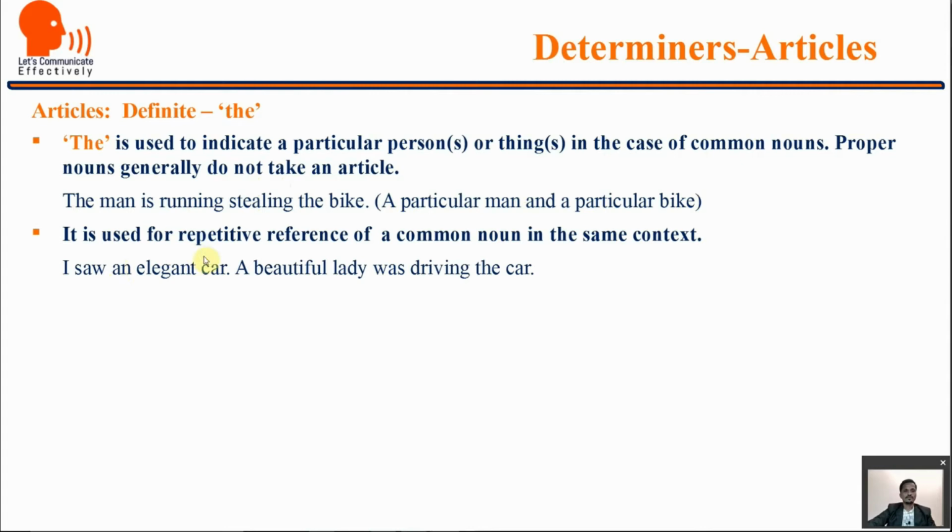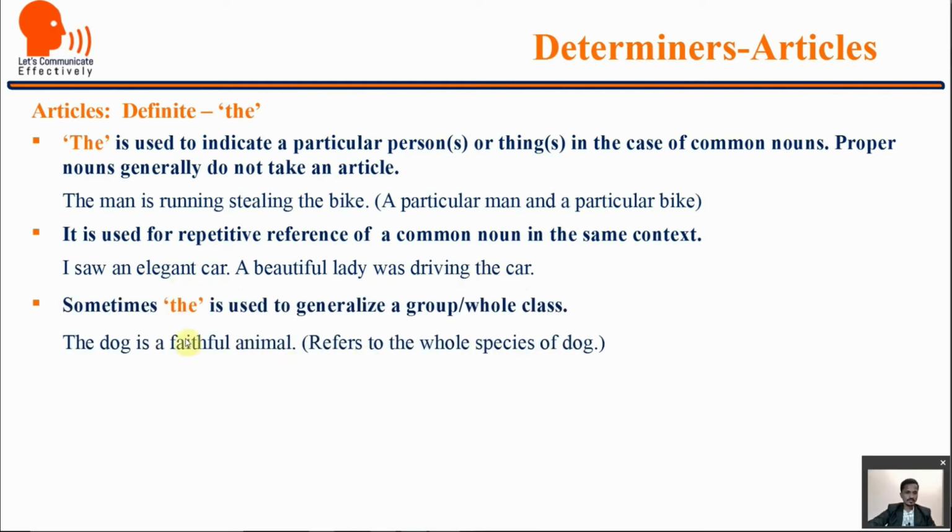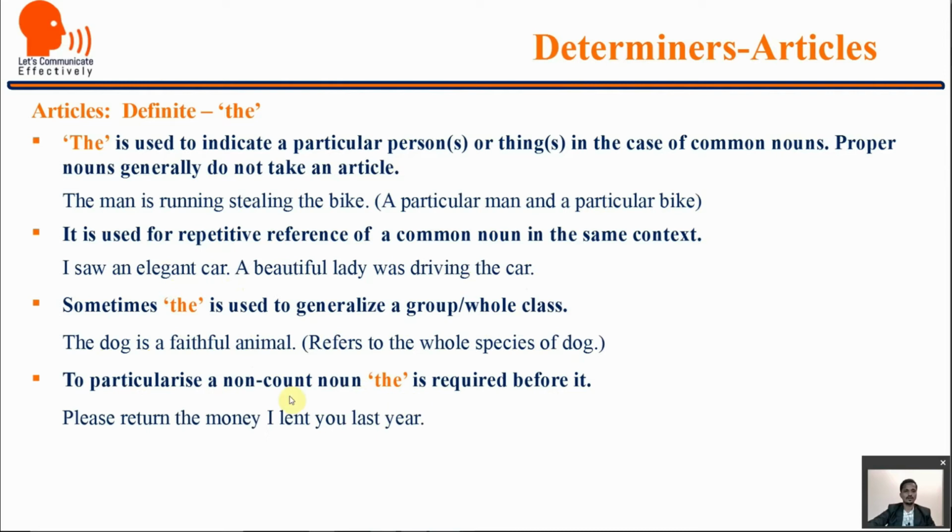It is used for repetitive reference of a common noun in the same context. For example, I saw an elegant car. A beautiful lady was driving the car. The same car which was referred to in the first sentence. Sometimes the is used to generalize a group or whole class, like the dog is a faithful animal. It refers to the whole species of dog.